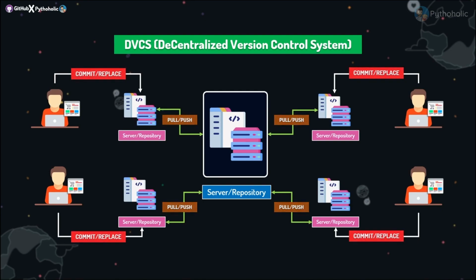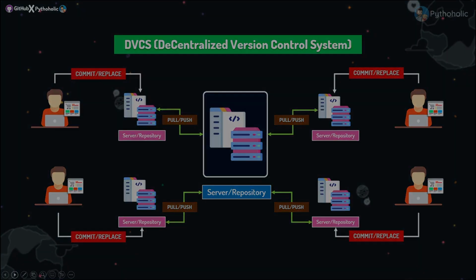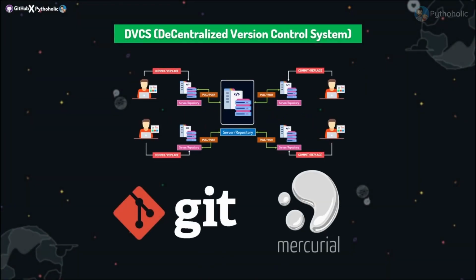And all the developers that you see here can work on the code, make changes, and commit the code in their local server without affecting anyone else and anyone else's changes. And when you're done, you can perform a push action to send your code to the remote server just like others. And you can perform a pull if you want to update your local server repository with the latest changes from the remote server. And one of the most popular distributed version control systems is Git, and the other one would be Mercurial. And I'm sure most of you have heard of them, or you might have used them, or you might be trying to learn about them. So I'm happy that we are talking about this.